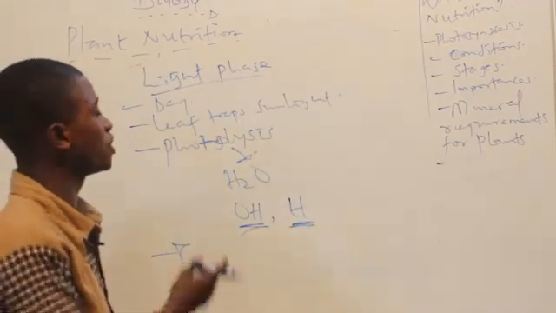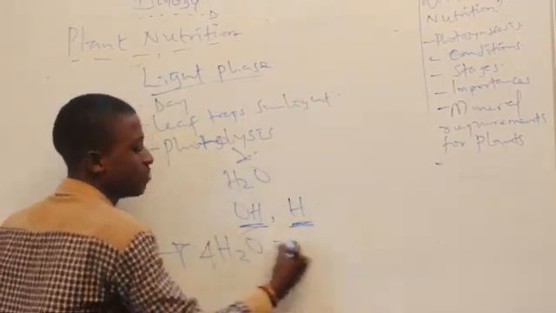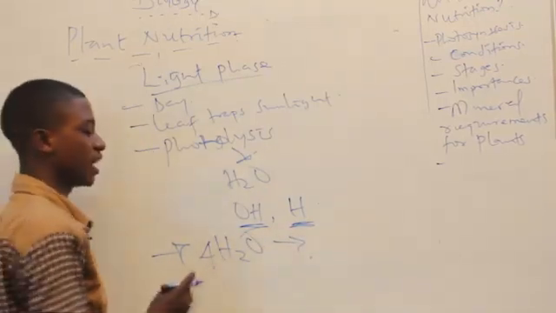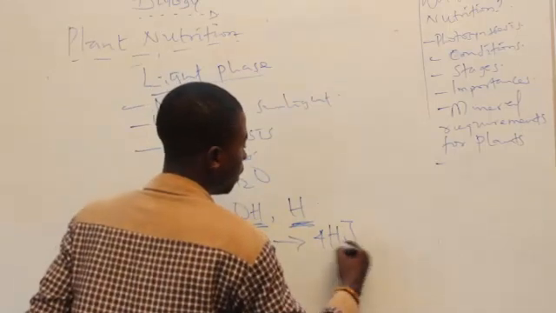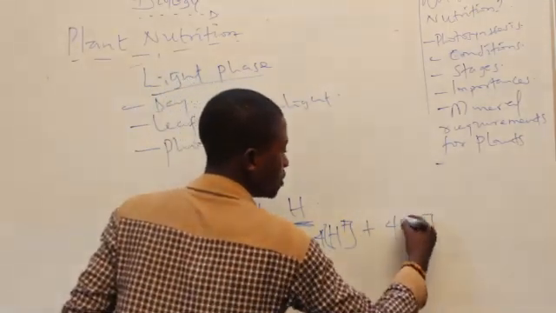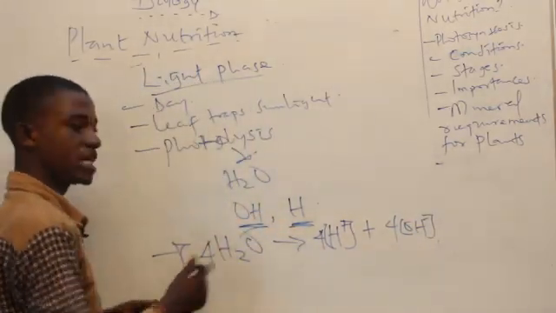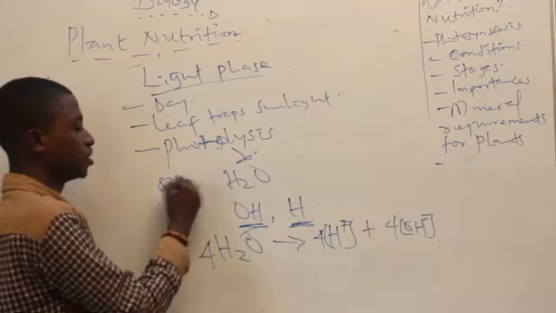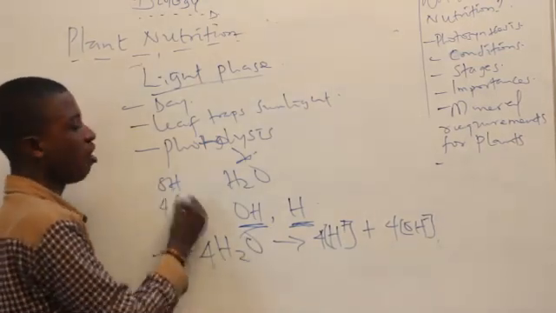So since we know that photolysis of water takes place here, let me show you a balanced chemical reaction. This is 4 water. When we split it down, we have 4 hydrogen, H plus, and we have 4 hydroxy, OH minus. Now let's try and see if it's balanced. 4 times 2, 8. So here we have 8 hydrogen. 4 times 1 is still 1, so we have 4 oxygen.